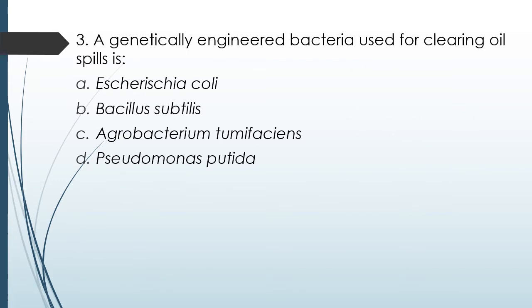Question number 91. A genetically engineered bacterium used for clearing oil spills is Escherichia coli, Bacillus subtilis, Agrobacterium tumefaciens, Pseudomonas putida. The correct answer is option D, Pseudomonas putida.